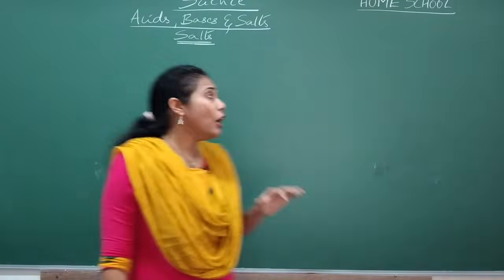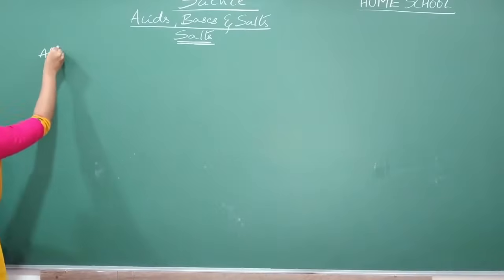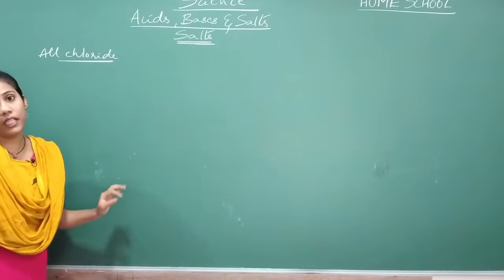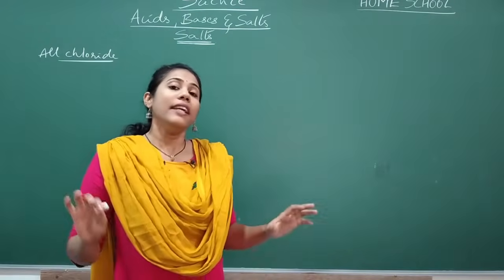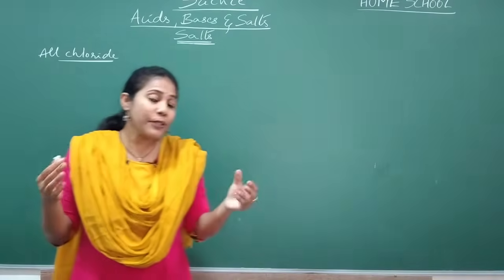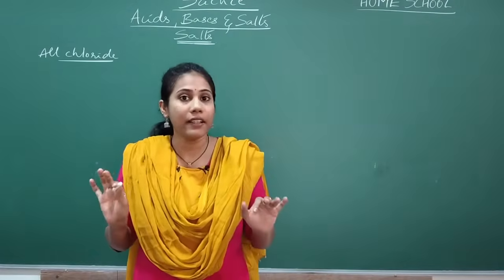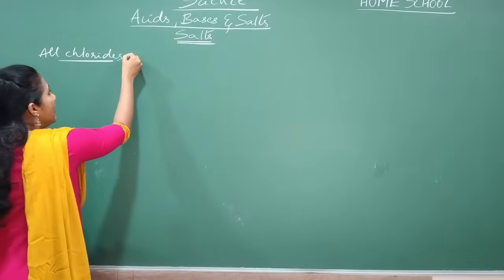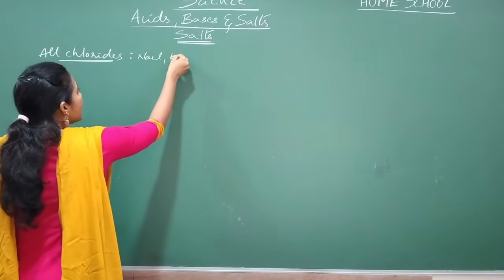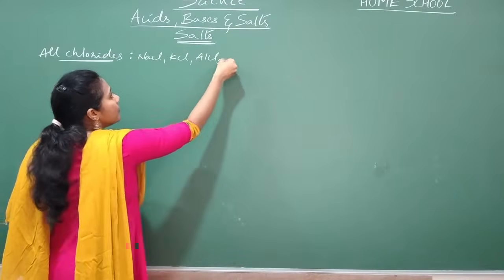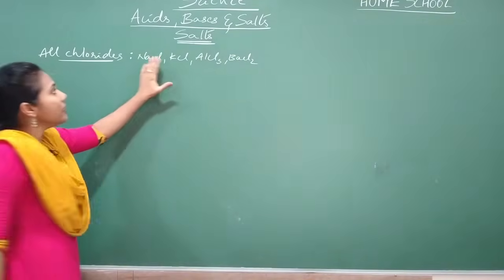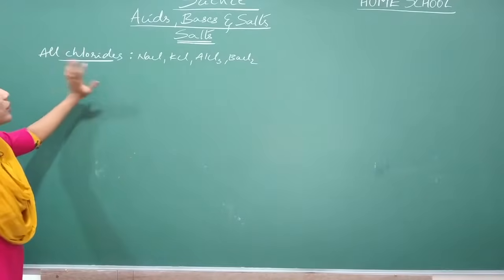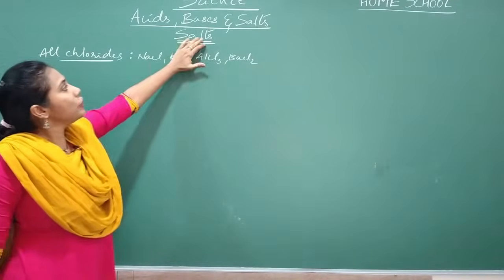Say for example, all chlorides. Chlorides in the sense what? Any compound which contains chlorine is called a chloride. Any compound which has the element chlorine in it is called a chloride. So all chlorides are salts only. Example NaCl, KCl, aluminium chloride, barium chloride. All these chemical compounds contain the element chlorine, so all these are commonly called chlorides. So all of them belong to the salt family.